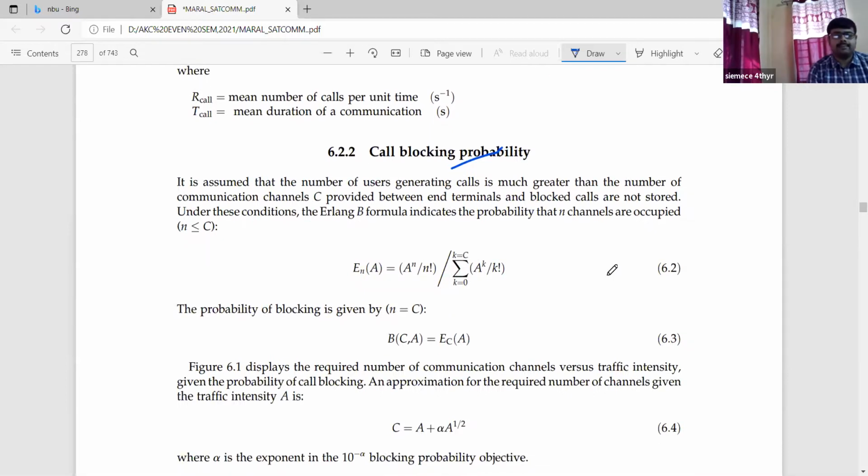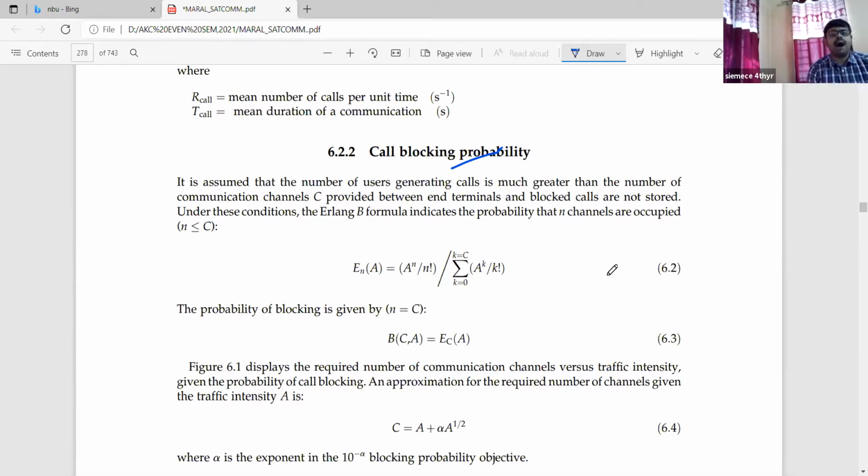Call blocking probability, because we have used the term call blocking several times. What is call blocking? Mathematically, it is assumed that the number of users generating calls is much greater than the number of communication channels, capital C, provided between n terminals, and blocked calls are not stored. Blocked calls cannot be stored or preserved. Under these conditions, the Erlang-B formula, which we have studied, indicates the probability that n channels are occupied, with small n less than or equal to capital C.